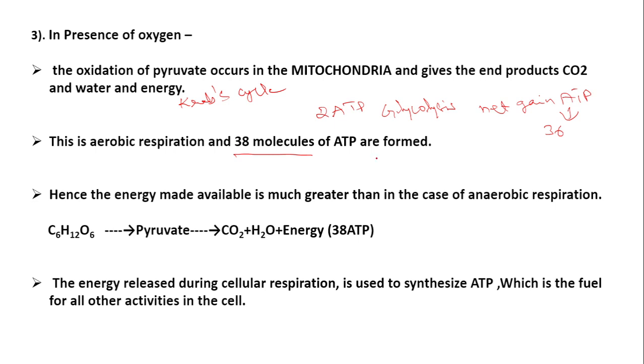And next, in the presence of oxygen, what happens? There is a complete breakdown of a pyruvate molecule in the mitochondria in the presence of oxygen to form carbon dioxide, water and 36 ATP molecules net gain. 38 molecules are formed, but 2 ATP molecules are used up in the first process of cellular respiration, that is glycolysis. So net gain is 36 ATP.